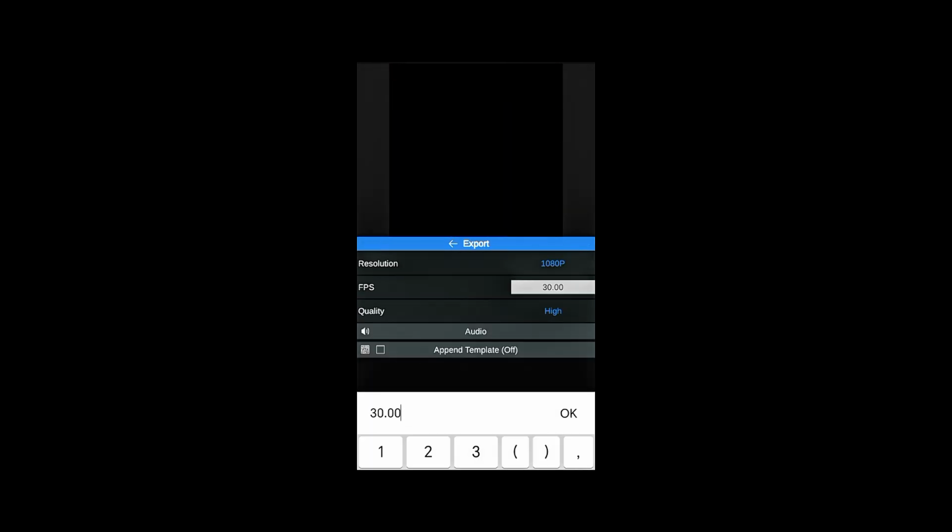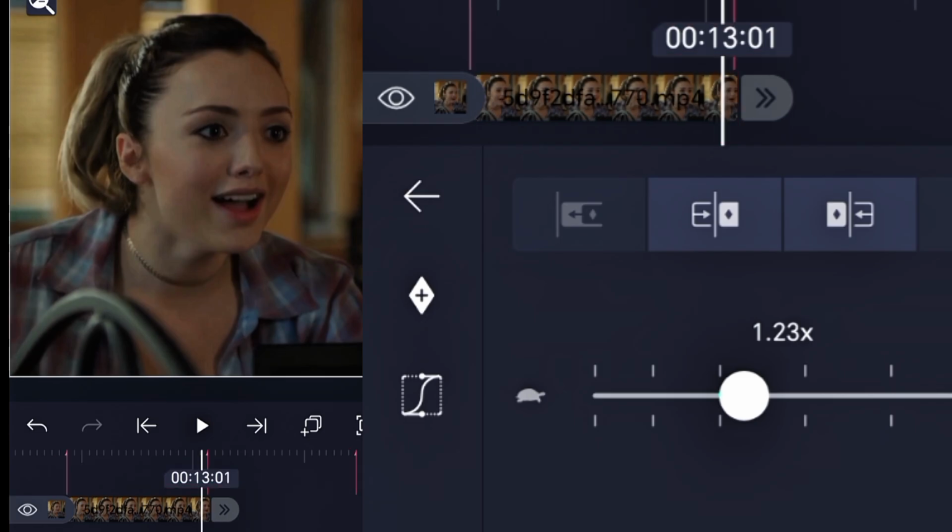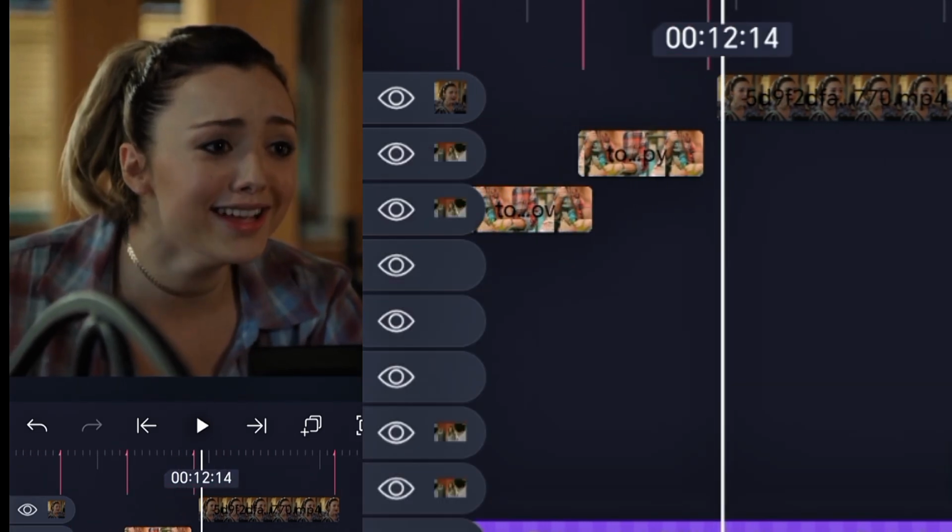Press the Upload button and copy my settings. Export your clip. Import it into Alight Motion and copy my settings.